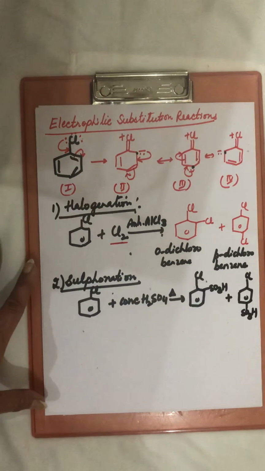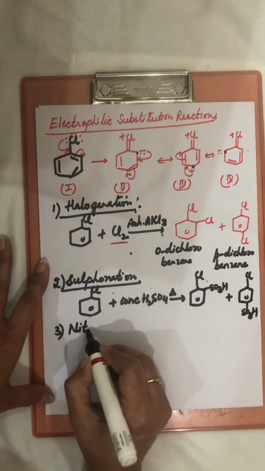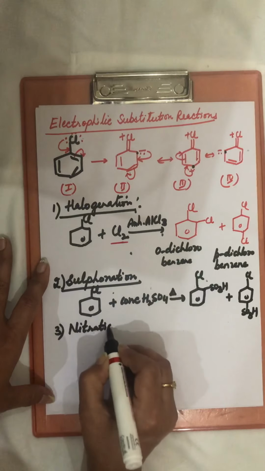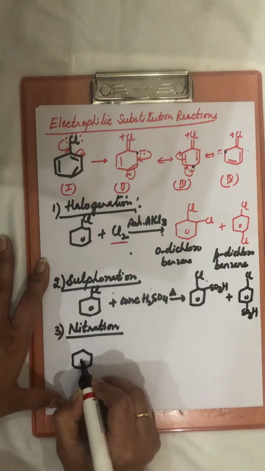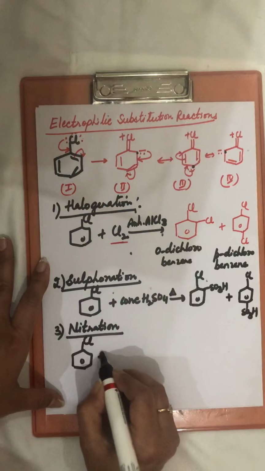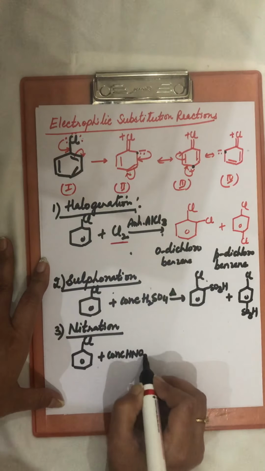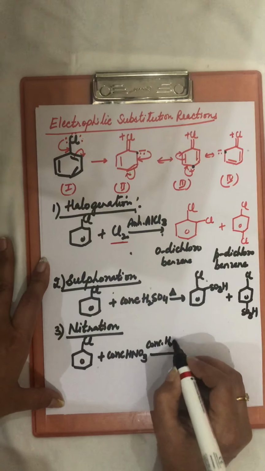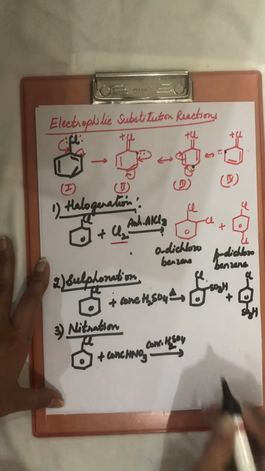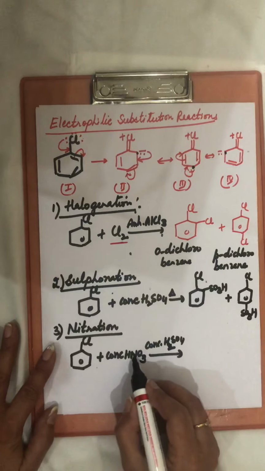Now after sulfonation, next reaction is nitration reaction. In nitration reaction, chlorobenzene is reacted with concentrated HNO3 in presence of concentrated sulfuric acid.